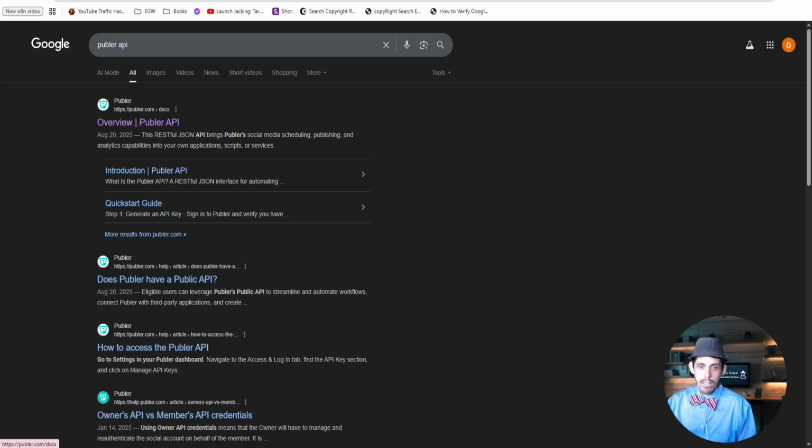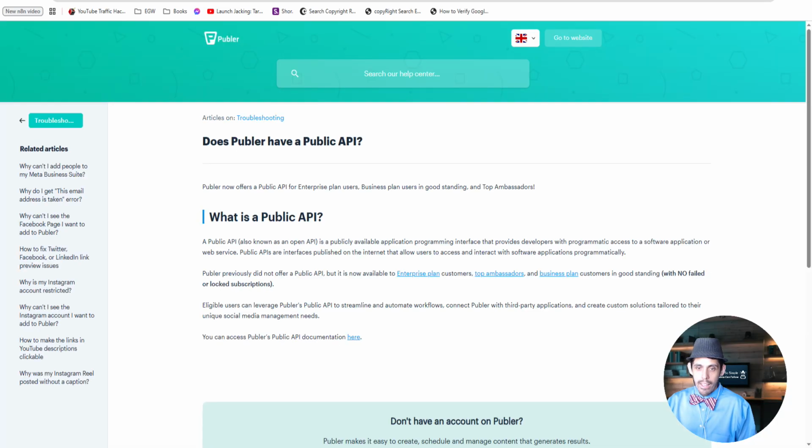Like this, it looks like they do have a Publisher API, but it says that it's for enterprise plans only, and then it says business plans with good standing and top ambassadors. So when I looked, it was only for top ambassadors, and I am not that, so I wasn't able to access it.